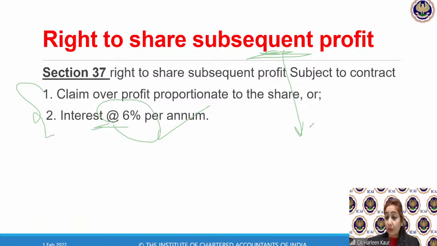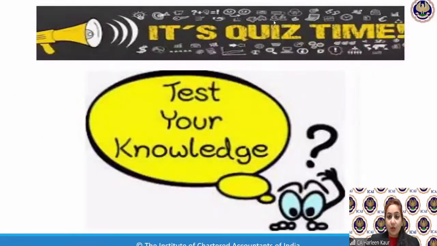per annum. Because since ABC Associates were running the business, now Mr. A has retired. You have not paid his share of profits and you're still doing business. So B and C Associates become liable to pay Mr. A the interest at the rate of 6% per annum. Clear? Now, let us take these examples first and then we'll come to the quiz. Because I really don't want you to leave any of the examples from the study material since it's very, very important.